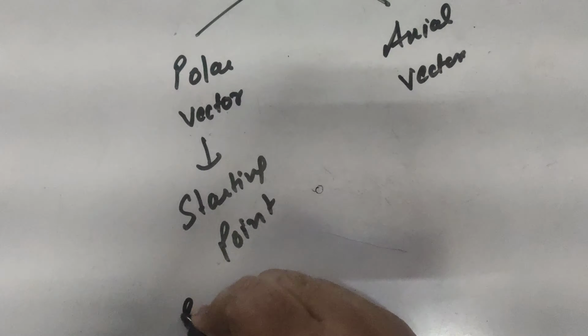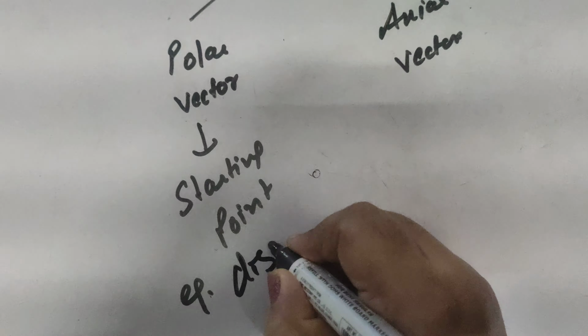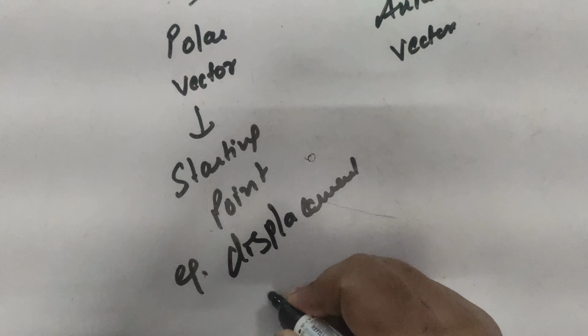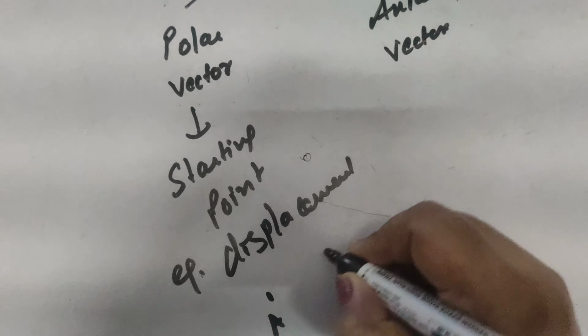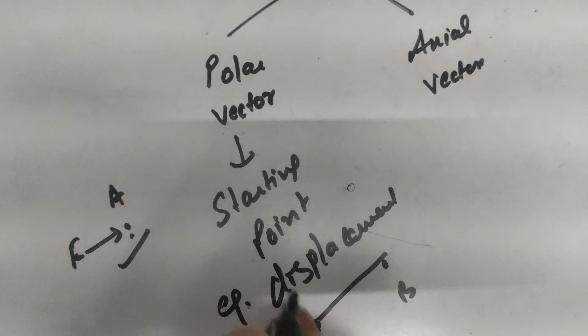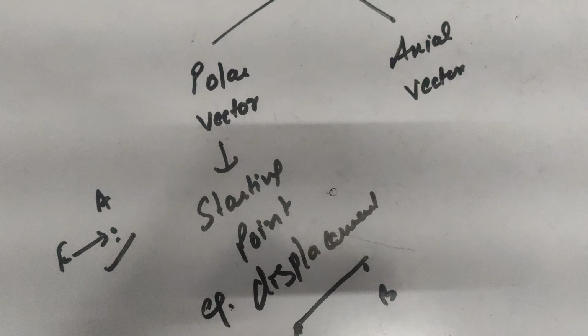The most common example is displacement. The body starts from A and reaches B, so it has a starting point. Force F is applied on a body which is at position A, so it again has a starting point. So such vectors which have a starting point are known as polar vectors.